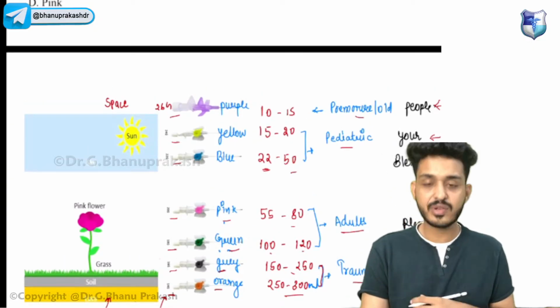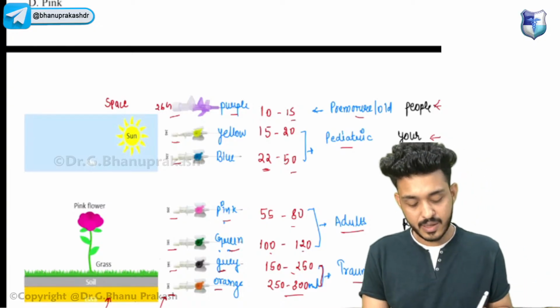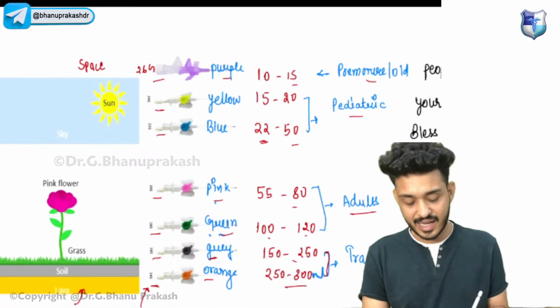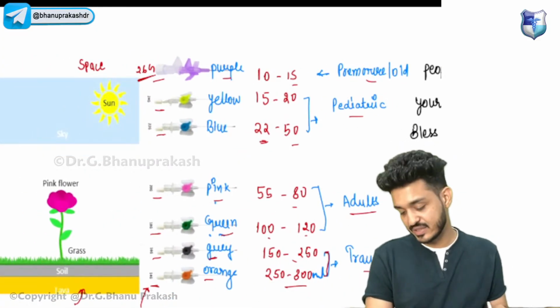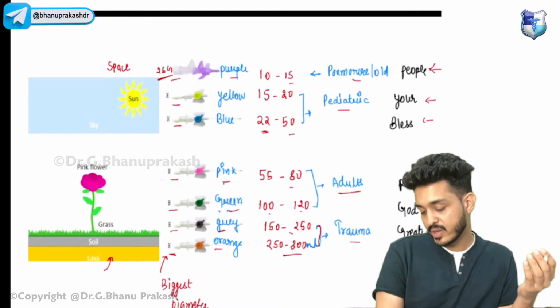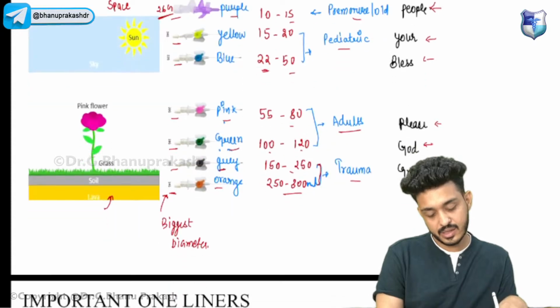And lastly, for a premature baby or old people, we will use the purple one. Purple has the smallest diameter and largest number, that is 26 gauge. So the mnemonic is, oh great God, please bless your people.